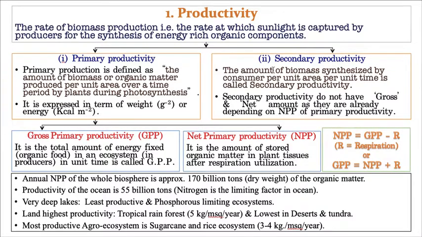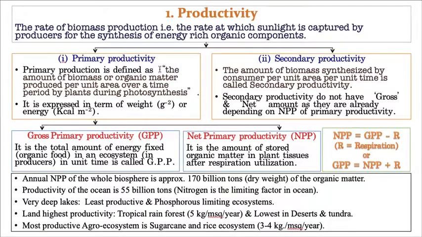Now we will start the first one. Primary productivity means the amount of biomass or the organic matter produced in the unit area in a given time by the vital activity called photosynthesis. Such primary productivity, it is again divided into two types. The first one is called gross primary productivity and the next one is net primary productivity.